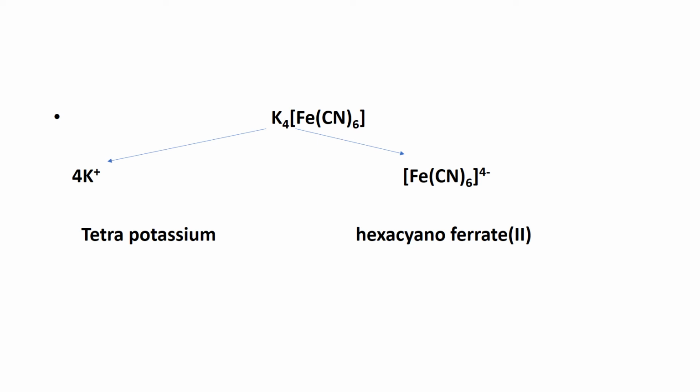When the complex ion is negatively charged, one must remember that the name of the metal should end with the letters ATE. So here, while naming the complex ion, we say hexacyano because there are 6 cyano groups bonded to the metal. The metal is ferrous, but we will write it as ferrate because the complex ion is negatively charged. So the name of the complex becomes tetrapotassium hexacyanoferrate(II). It is ferrate because the complex ion is negative and the name of the metal has to end with ATE whenever the complex ion is a negatively charged ion.